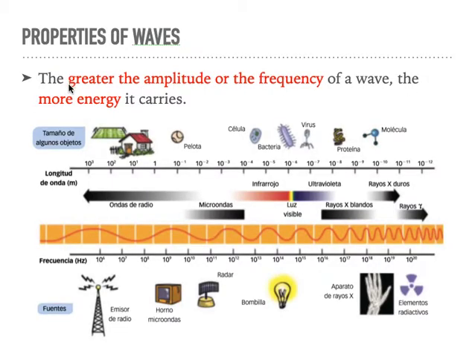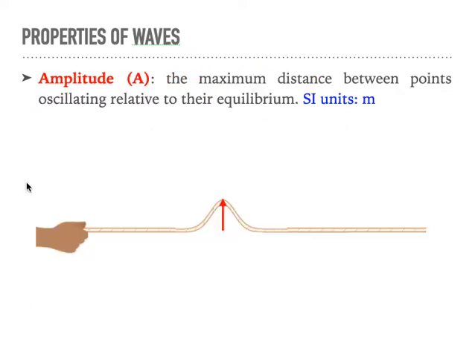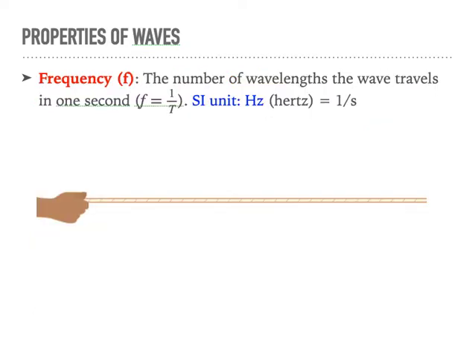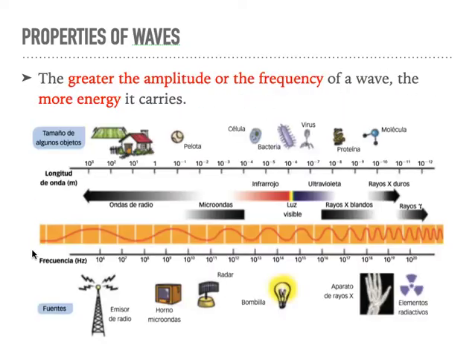So what we have is that the greater the amplitude, so if you have a bigger amplitude, or the greater the frequency, or more waves per second, the more energy it carries. So we can see here that in 1 second, because they are smaller, we are going to have more waves per second.